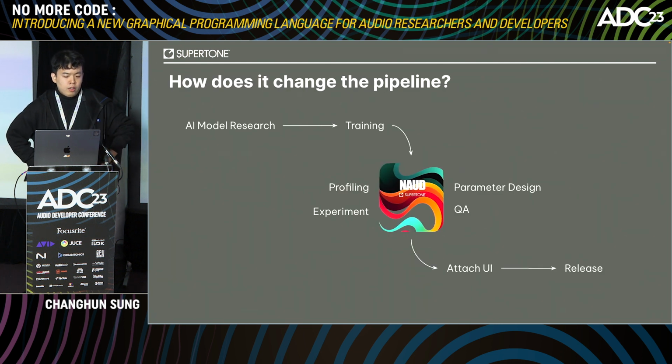And also, Node accelerates the development process. AI researchers still do their job outside of Node, but the AI models they create can be uploaded directly into Node. Profiling, experimenting, parameter design, and even quality assurance can all be done through Node's many features. When they are done, all we have to do is add some UI code and release it.